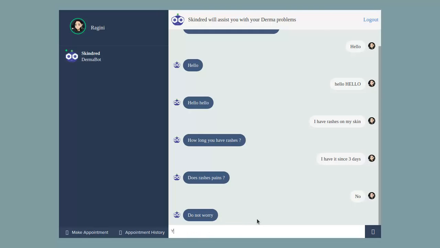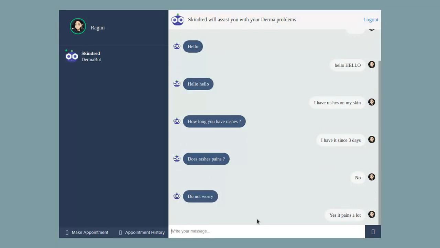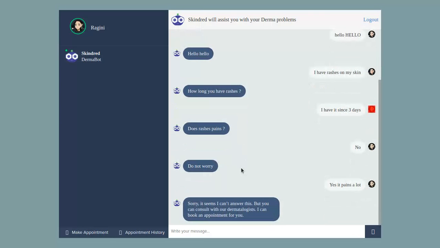Okay, let me just say, "No, yes, it pains a lot." Also, what I've seen here is that the user just told it "I have it since 3 days," and the chatbot understands that we're talking about rashes, because the context for this stage is "how long you have rashes" as well as "I have it since 3 days." So the chatbot automatically recognizes that the "it" here represents the rashes. This is a great achievement that the chatbot has attained.